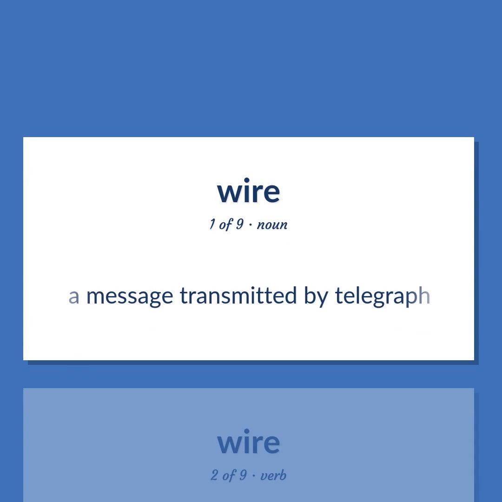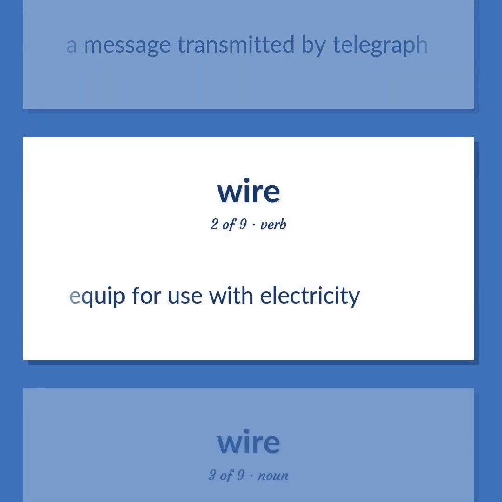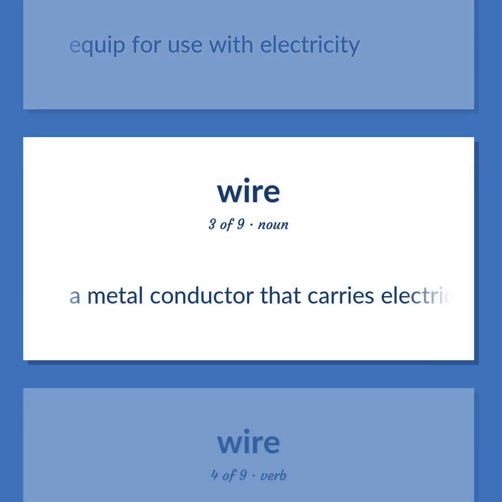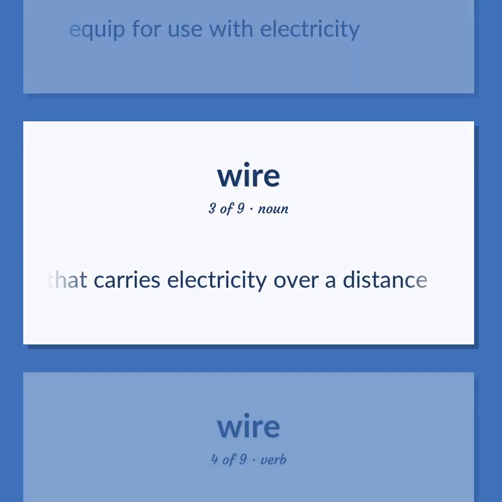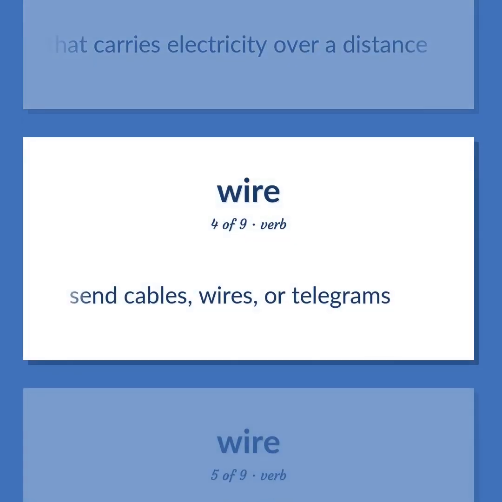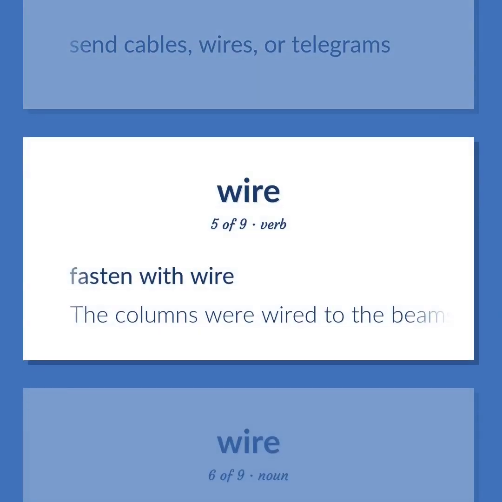A message transmitted by telegraph. Equipped for use with electricity. A metal conductor that carries electricity over a distance. Send cables, wires, or telegrams. Fasten with wire.